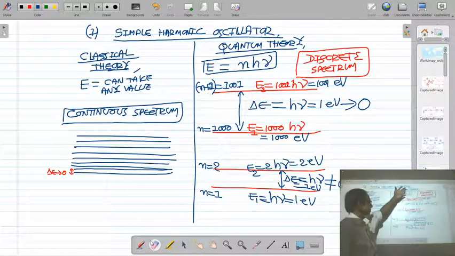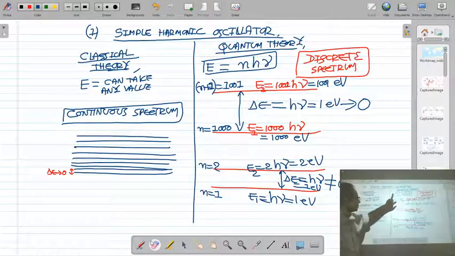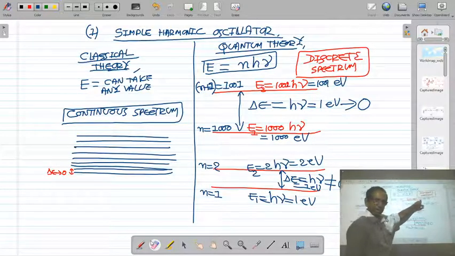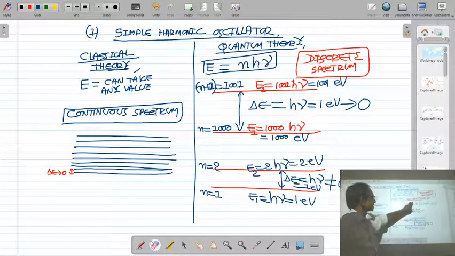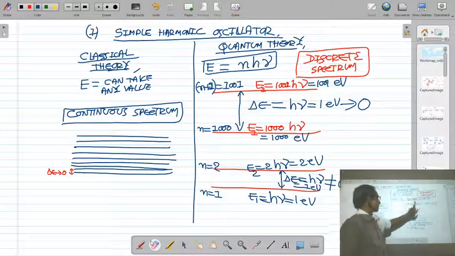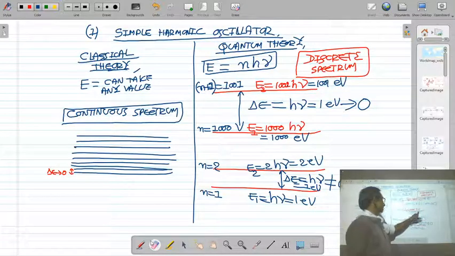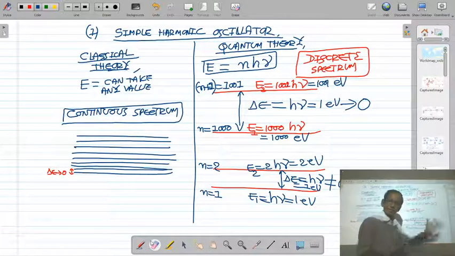But for higher quantum number, in level 1000 the energy of the oscillator is 1000 hν, and in level 1001 it is 1001 hν. The energy level difference between these two levels is 1001 hν minus 1000 hν. That hν we have considered as 1 electron volt.